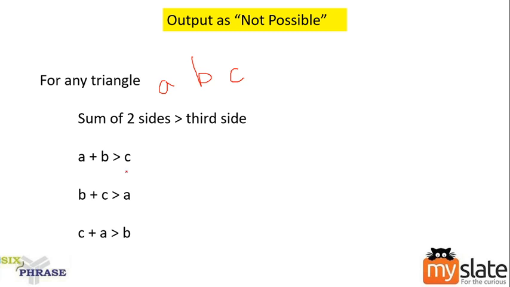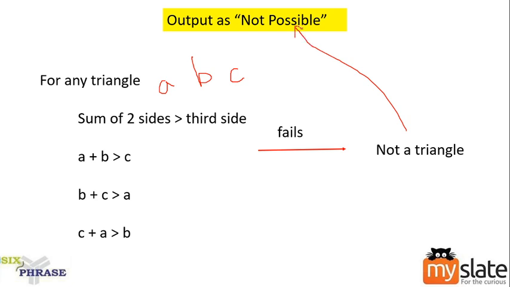If this condition fails, that is the case where we have to give the output as not a triangle. So automatically it means it is not possible to have a crazy ring. If you don't have a triangle, you will not have a crazy ring. Alright. So check whether the points are capable of forming a triangle. If it forms, okay, proceed. Otherwise, print it as not possible.